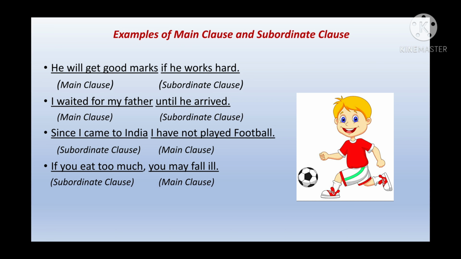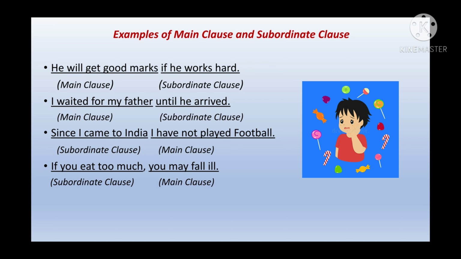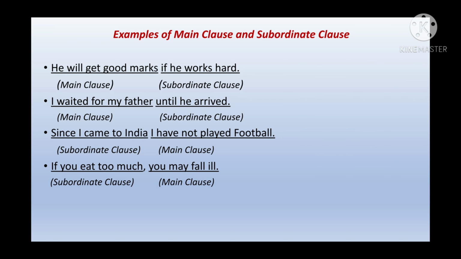And lastly, one more example. If you eat too much, you may fall ill. If I only say this much, if you eat too much, then you will be asking me, then after what, right? That means you want more information, and this is not providing you the complete information. So that is why this is my subordinate clause. You may fall ill. I have my subject you and I have my verb may fall. So this will be my main clause. I hope that you understood how to identify a main clause and a subordinate clause.